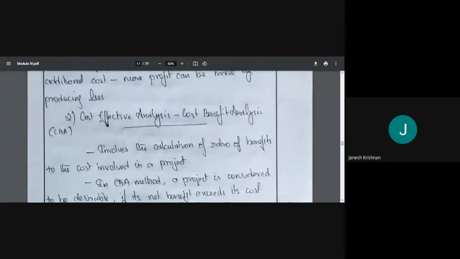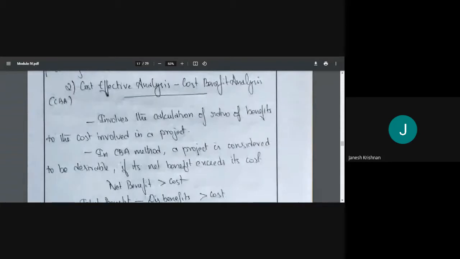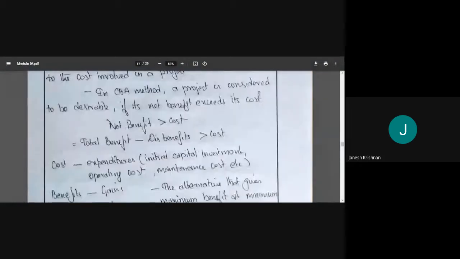The second method is cost effective analysis, or cost benefit analysis. This is what we do usually. It involves calculation of the ratio of benefits to the cost involved in a project. In cost benefit analysis, a project is considered to be desirable if its net benefit exceeds cost. Okay, benefit is more than the cost, so profit is more than cost. So net benefit should be greater than cost.